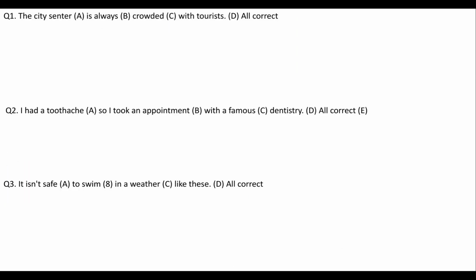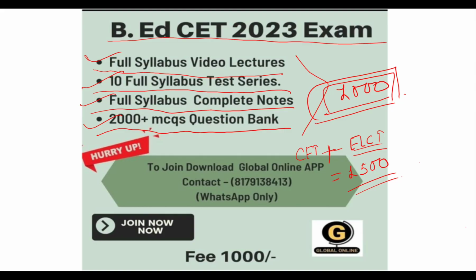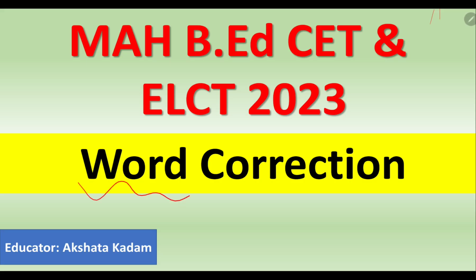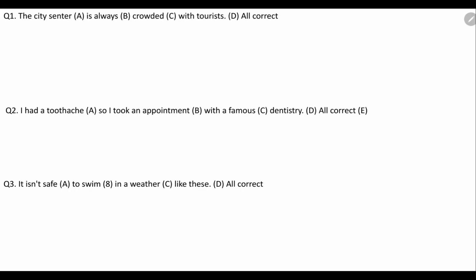In today's lecture we'll be discussing about some of the questions from the topic word correction. Let us begin with the lecture. So here are some of the questions. In each question below, a sentence with 4 words, I'll be underlining them, okay.